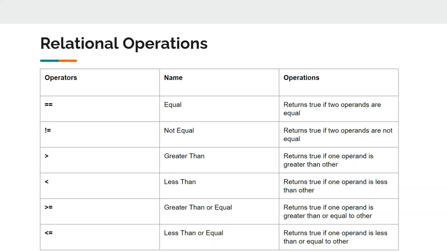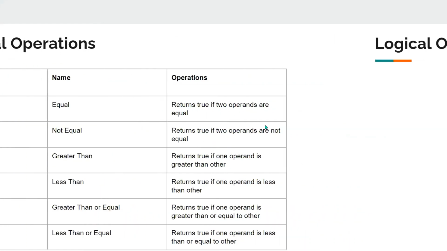Then greater than will return true if the first value is greater than the second. Less than will return true if the first value is less than the second. Basically, greater than or equal to will return true if the first value is greater than or equal to another, and similarly less than or equal to will return true if one operand is less than or equal to the other. These are the relational operations. These are very simple operations, and we are going to use them a lot further in this series.